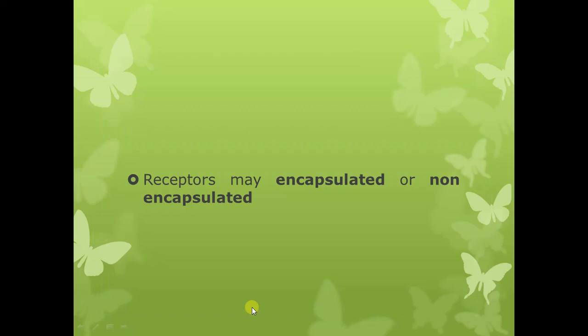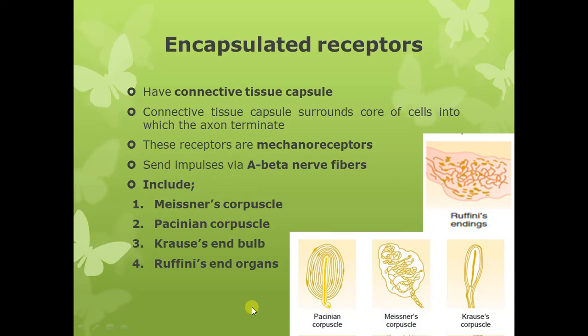Now there is another way to classify the receptors according to their structure. According to the structure or the histology, the receptors may be encapsulated or non-encapsulated. The encapsulated receptors have a connective tissue capsule around them, while non-encapsulated receptors do not have a connective tissue capsule. So first we are going to study the encapsulated receptors and what the different types are, and we will briefly discuss the features and characteristics of each type of receptor as well.